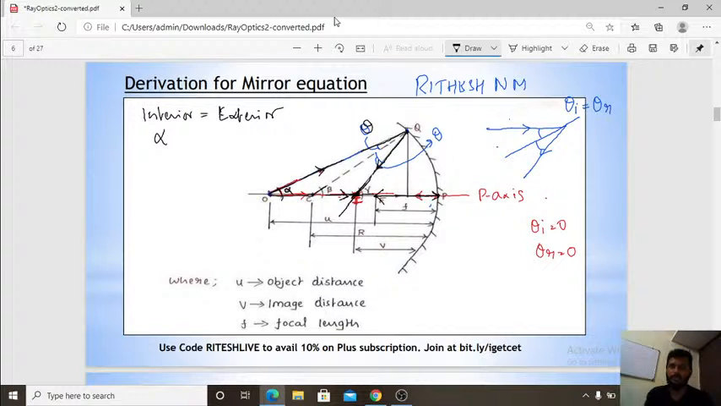Okay, so I will help you to get to the concept of ray optics and wave optics. Interior angle is alpha, then exterior angle is beta.